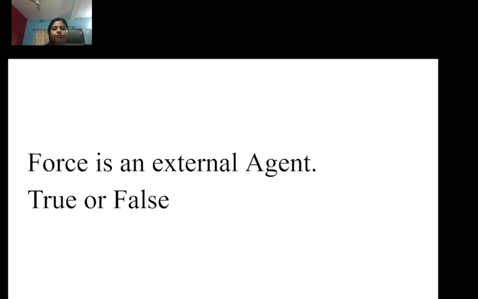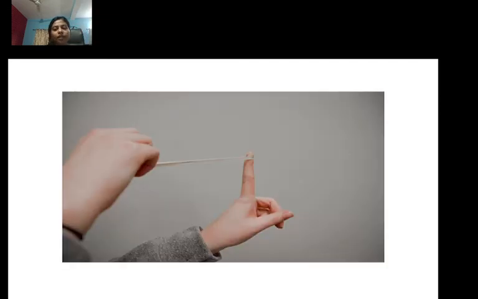Now, student, have you ever stressed a rubber band with your hand like this? Then what happens when you stress the rubber band? It gets elongated.